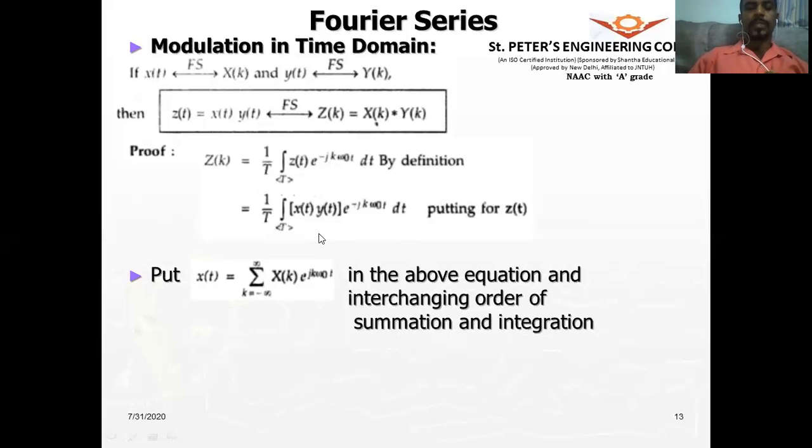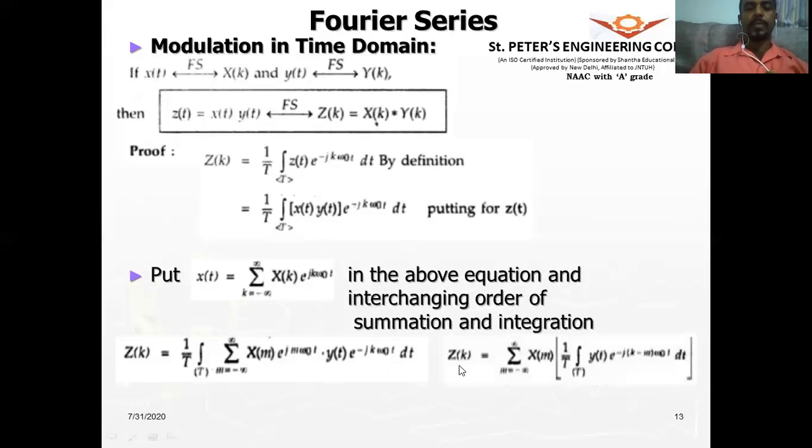Once we substitute here, for this x of t we have substituted this term. Now these exponential terms you can club together. Finally, Z of k will be equal to, now you can interchange the order of integration and summation, so the summation can go outside and the integration is with respect to t.